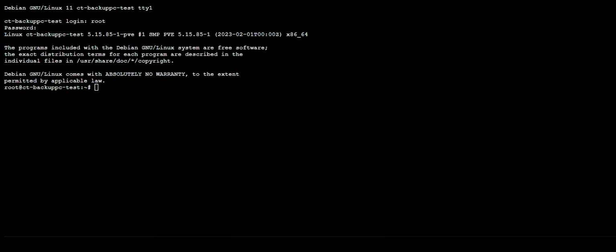Today I'm going to be showing you how to install backuppc on a Debian container. It can also be on a virtual machine or a physical server. I usually recommend doing it on a virtual machine or a container. Generally having your infrastructure virtualized is for the best.